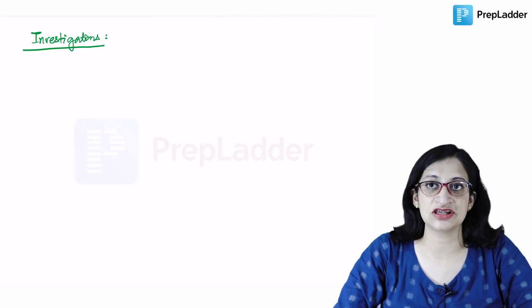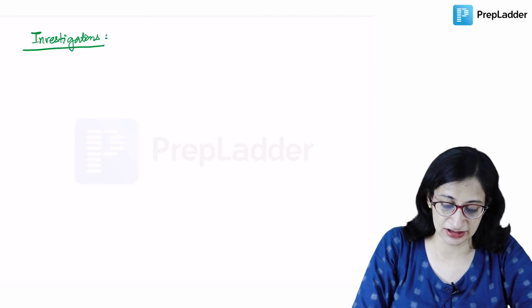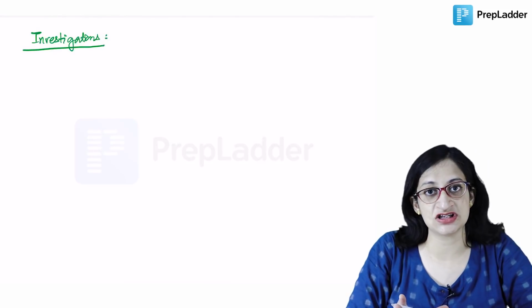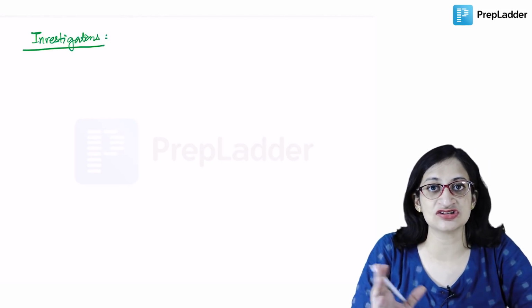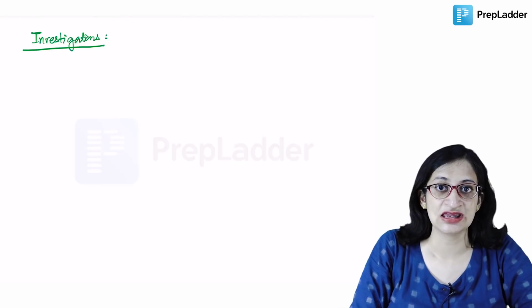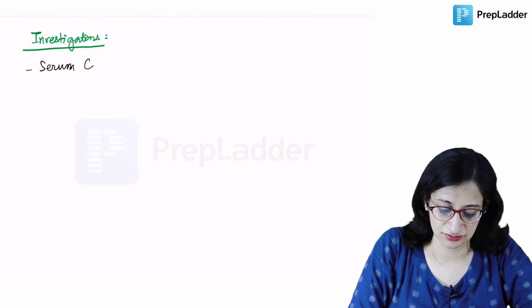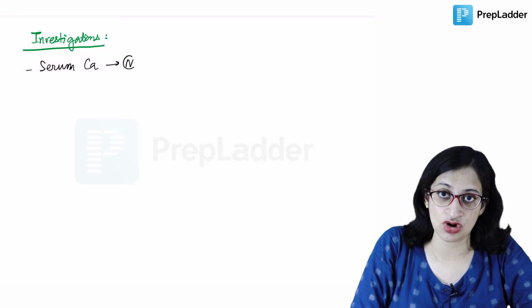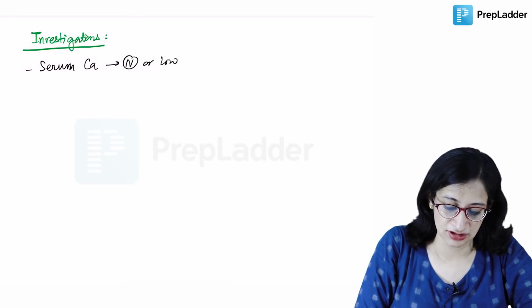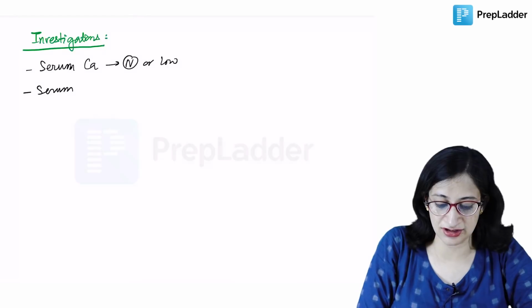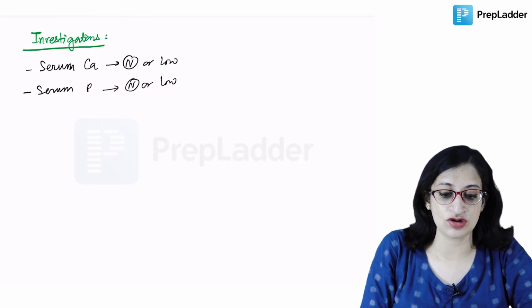Now on investigations in a child with nutritional rickets, you can do two sets of investigations mainly: the biochemical investigations and the radiological investigations. In the biochemical analysis, the serum calcium may be normal or low. Serum phosphate, as we mentioned already, can be normal or low depending on the underlying cause.